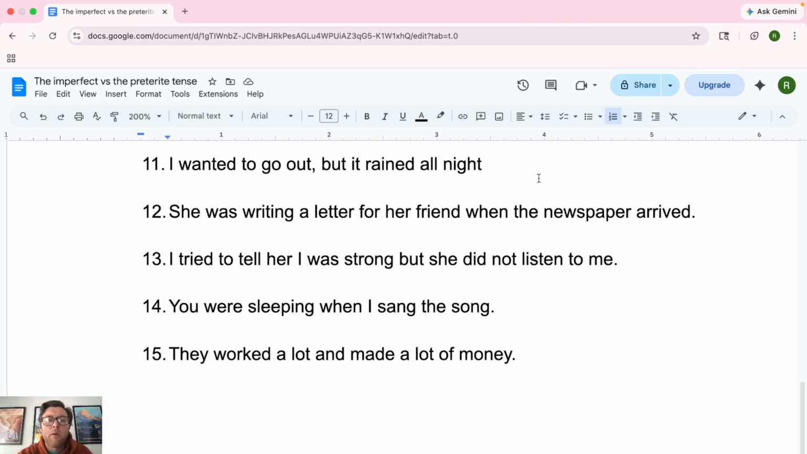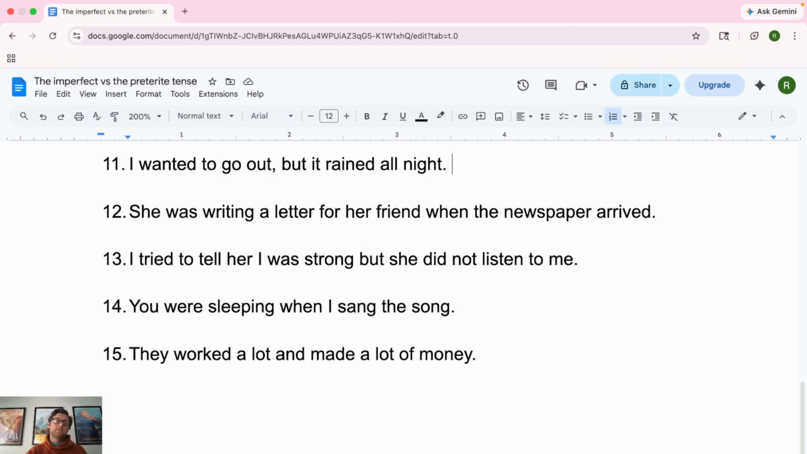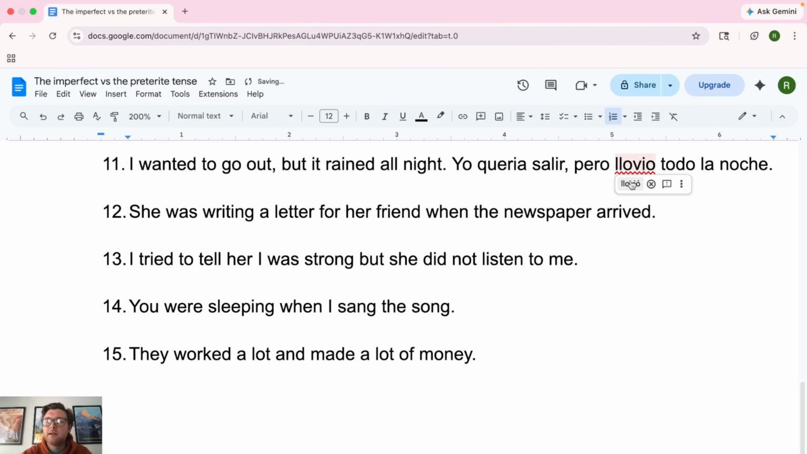Number 11. I wanted to go out, but it rained all night. All right, so to want is querer. So we're going to do the imperfect for this one. Yo quería. Salir is to go out. And then pero, llover is to rain. So llovió toda la noche. All right, and llovió recibe un tilde. Quería should get one as well. Y toda la noche, right? Because it's, see? Gender, man. I'll tell you what, it really messes me up in Spanish.